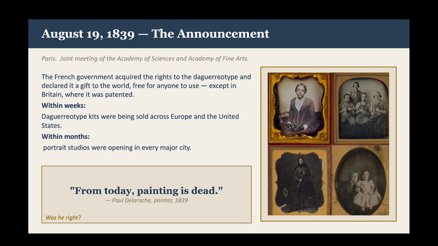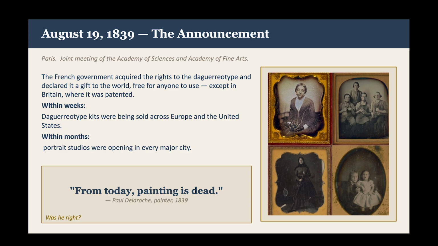The French government acquired the rights to the daguerreotype and announced it to the world on August 19, 1839, at a joint meeting of the Academy of Sciences and Academy of Fine Arts in Paris. The process was declared a gift to the world, given away freely everywhere, except Britain, where it was patented. The response was immediate and global. Within weeks, daguerreotype kits were being sold across Europe and the United States. Within months, portrait studios were opening in major cities. The painter Paul Delaroche declared, "From today, painting is dead," a claim that turned out to be both wrong and revealing.